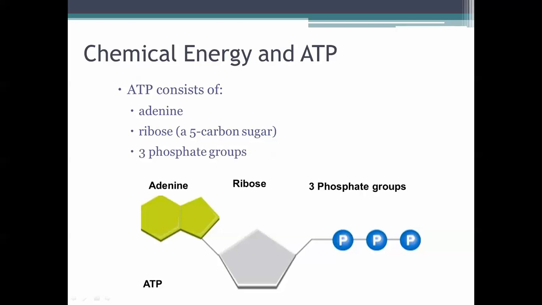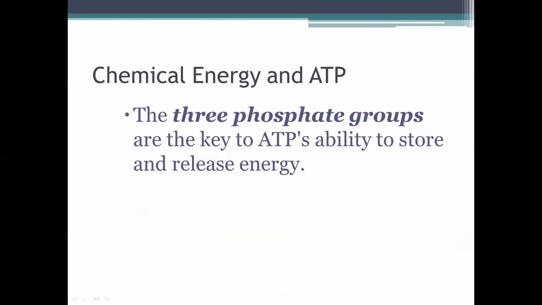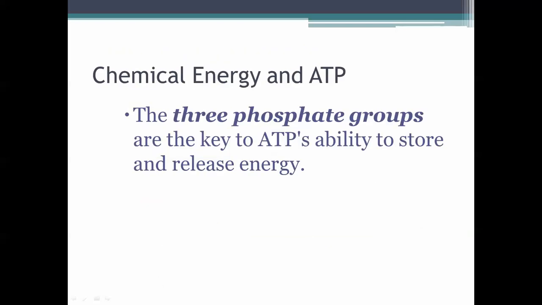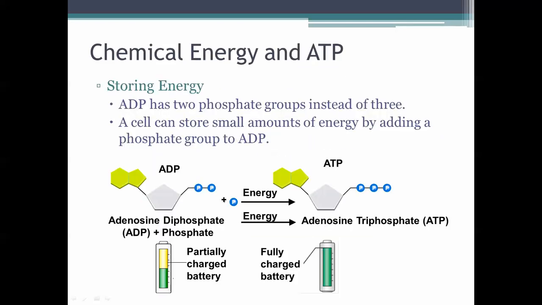So these 3 phosphate groups on the end are going to be the most important. As you can see, our next slide here says the 3 phosphate groups are the key to the ATP's ability to store and release energy. So again, going back, these 3 phosphate groups on the end are going to be the most important part. And the reason why we'll see in a second, but we're just going to talk about how this setup helps the cell store energy.